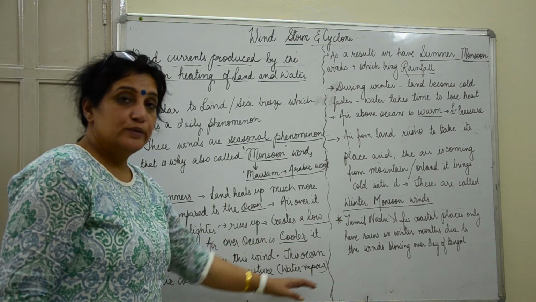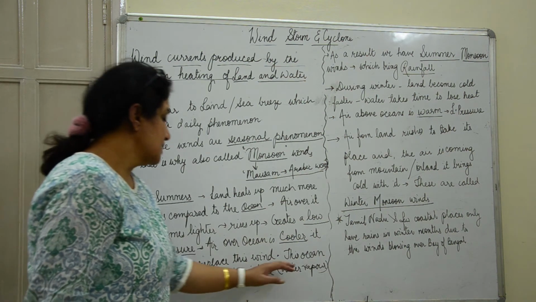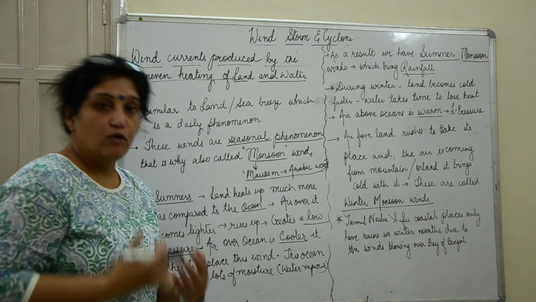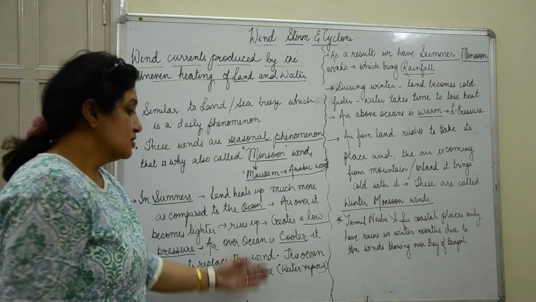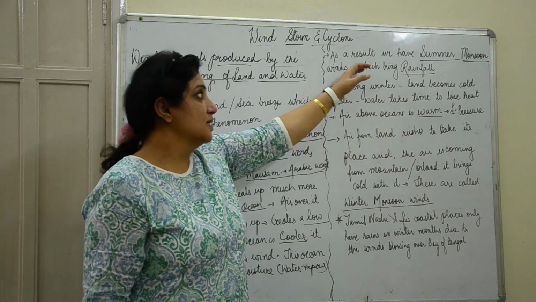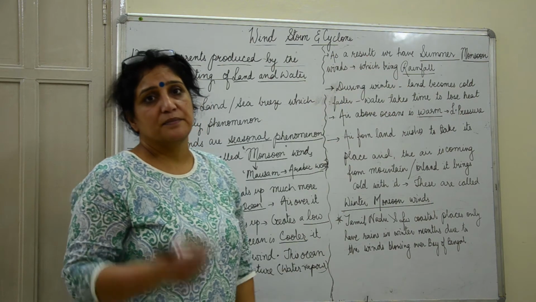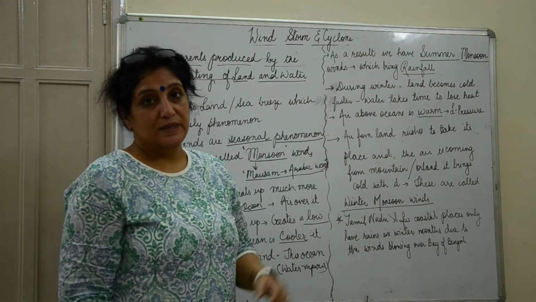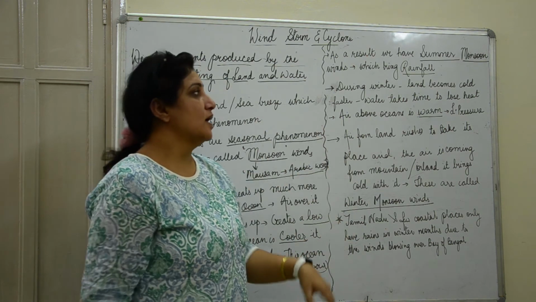So the air which is over the ocean is cooler because water doesn't get heated up so fast. So this air moves towards the land, and since it is moving from the ocean, it also has lots of moisture or water vapor present in it. So as a result, we have the summer monsoon winds, and these monsoon winds bring us rainfall, and we know that our farmers are dependent on this rainfall for irrigation. So these are very, very important winds which bring us the rainfall and which make water available to us.